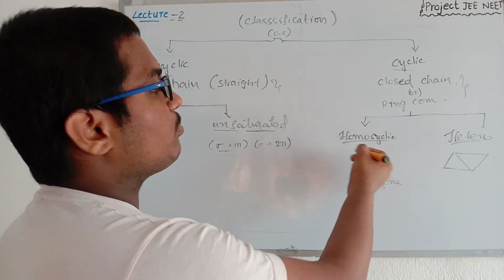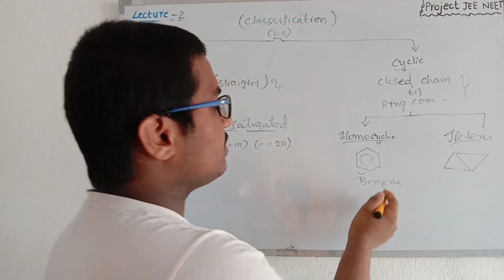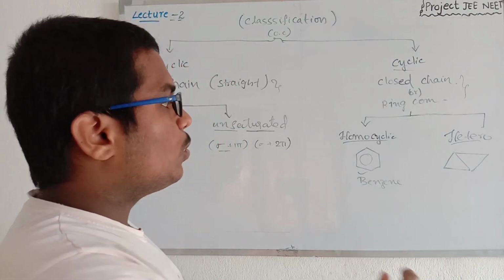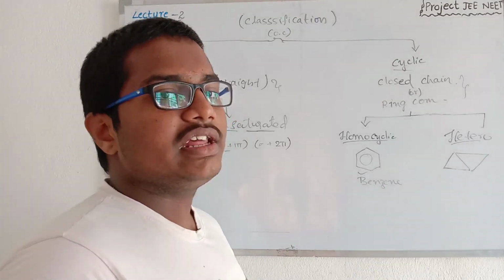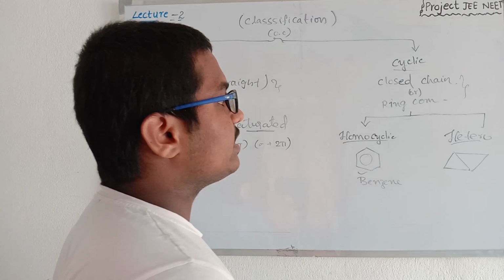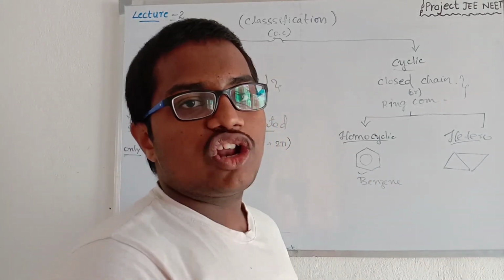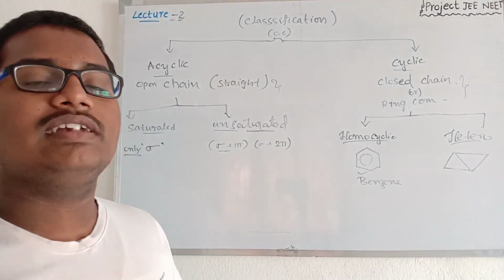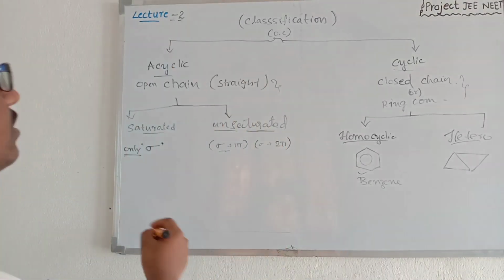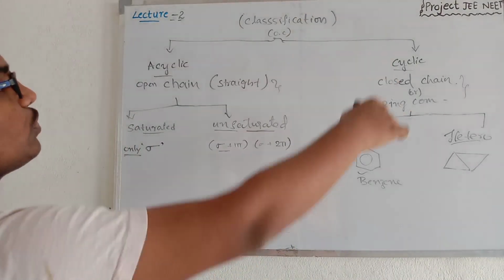But there is a possibility to classify the two remaining: aliphatic and aromatic in homocyclic, and aromatic and non-aromatic in heterocyclic. We will discuss later what aromatism is, and for now note this total table.